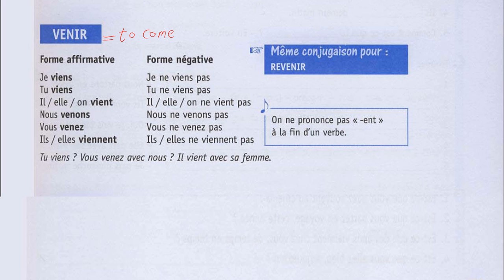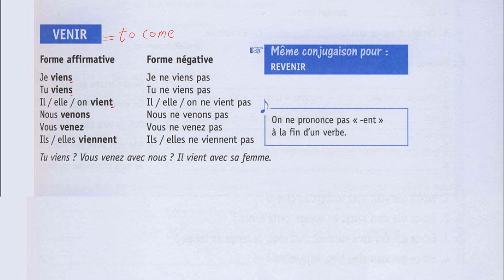Je viens, tu viens, il vient, elle vient, on vient. Pay attention to the S at the end, and for the third person it is T at the end. Je viens, tu viens, il vient, elle vient, on vient, but they have the same pronunciation. Nous venons, vous venez, ils viennent, elles viennent.